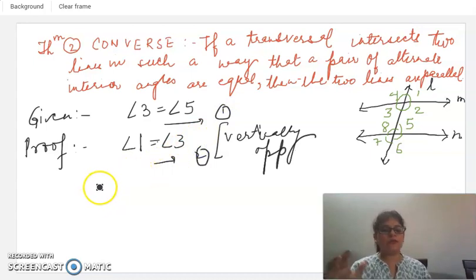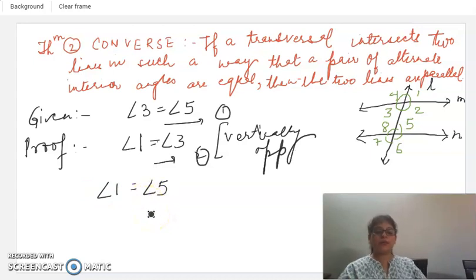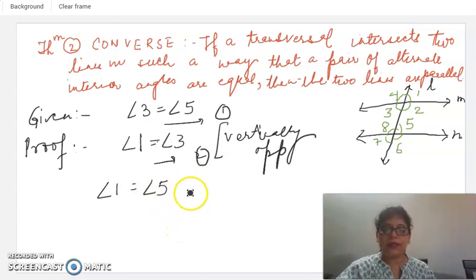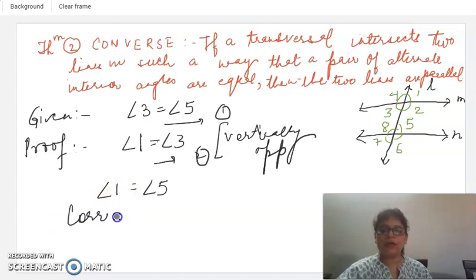From equation 1 and equation 2, we have angle 1 is equal to angle 5. Since we have the corresponding angle axiom, the converse of it can also be considered as an axiom. So angle 1 is equal to angle 5, that means we have corresponding angles as equal. The converse axiom of corresponding angles gives us that if the corresponding angles are equal, the lines are parallel.